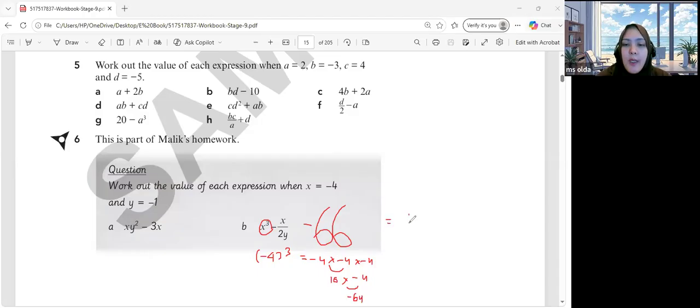So here it's going to be negative 64, and then for x, you can also substitute negative 4. Pay attention to the negatives, Hakim. Even though it's a minus here, you also need to include the negative, since x is negative. And then divide it by negative 1. So negative 64 here. And then the result for it, what is negative 4 divided by negative 1, Hakim? Is it going to be positive or negative?